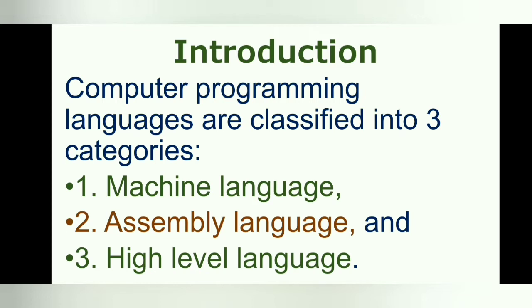In machine language, instructions are written by using zeros and ones. In assembly language, instructions are written by using words known as mnemonics. In high-level language, instructions are written by using simple English words. High-level languages are closer to human languages.